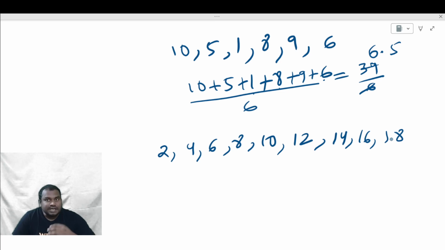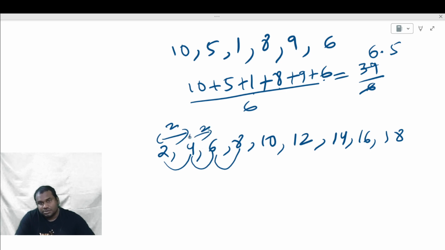So these 9 numbers are following a pattern. What is that? If you can see, all of them are having a common difference of 2. What is the difference between 4 and 2? 4 minus 2 is 2. 6 minus 4 is also 2. 8 minus 6, 2. So they are following a common difference. That is 2. Or else you can say they are even numbers starting from 2.